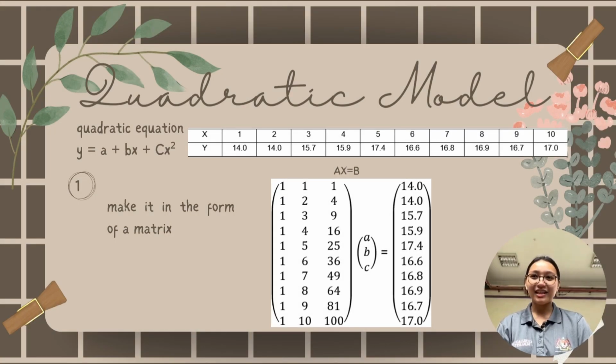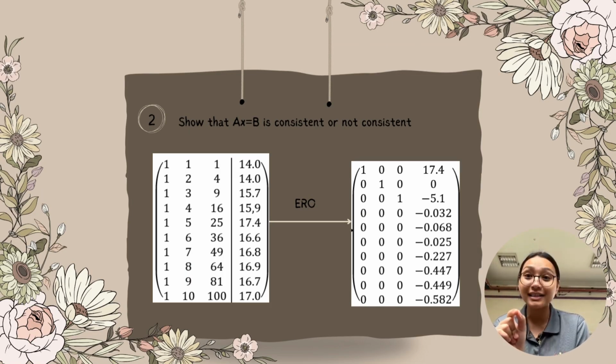Hi, I'm Suziana. Okay, let's start with the quadratic model. A quadratic model describes a relationship between variables in the form of a parabola. The general equation is y = ax squared + bx + c. Here y is the output or dependent variable, x is the input or independent variable, and a, b, c are constants that shape the curve. This model is useful when the relationship isn't a straight line, for example when you are analyzing motion, growth or cost over time that increase or decrease at an increasing rate,